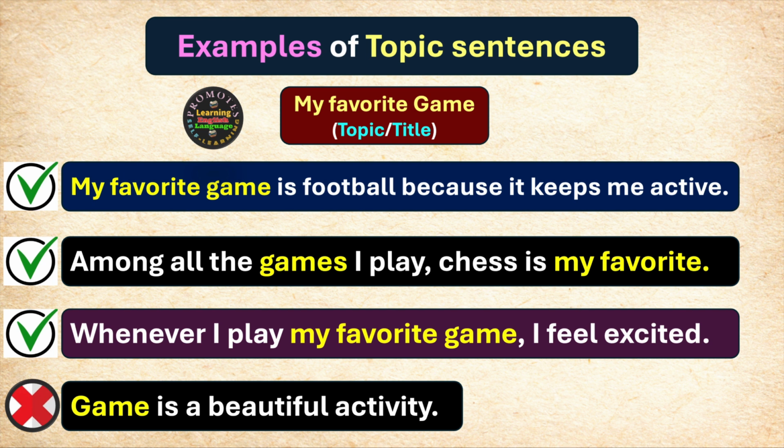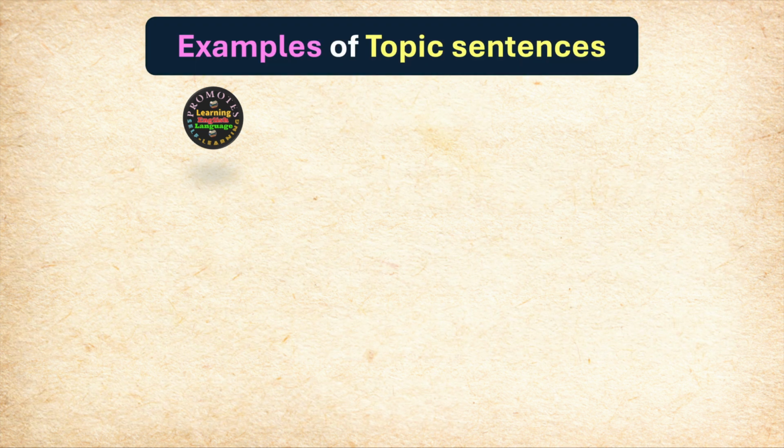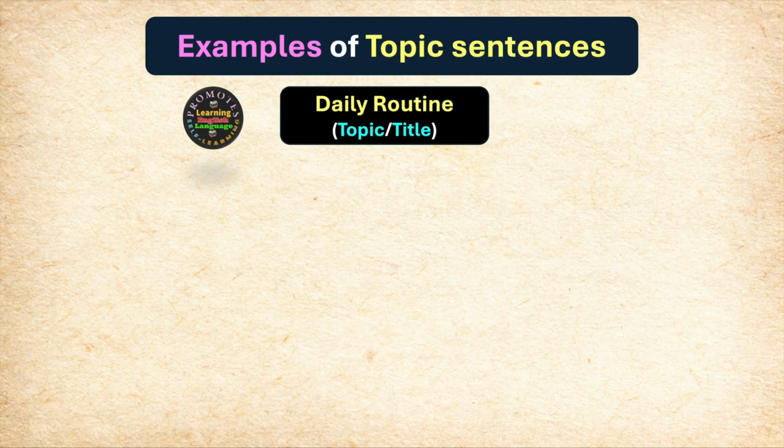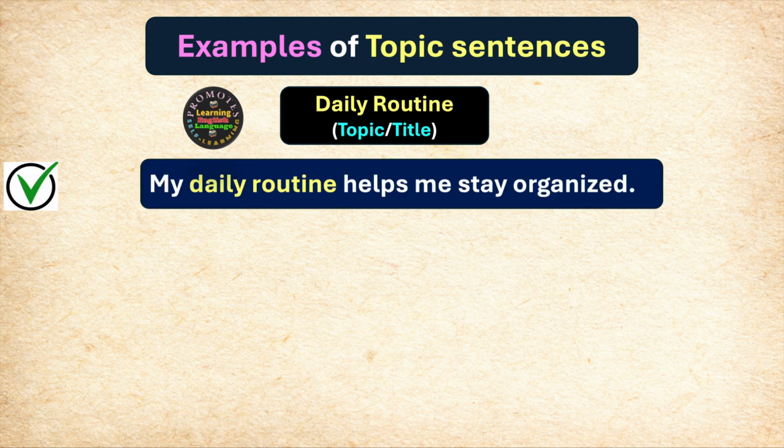Let's have another example to understand this concept in a much better way. Examples of topic sentences, and this time my topic is daily routine. This is the title of the paragraph. Now let me think how to write a topic sentence. And here it is. My daily routine helps me stay organized. You can see how the topic of the paragraph is directly mentioned in the first sentence of my paragraph. Therefore, this is a topic sentence.